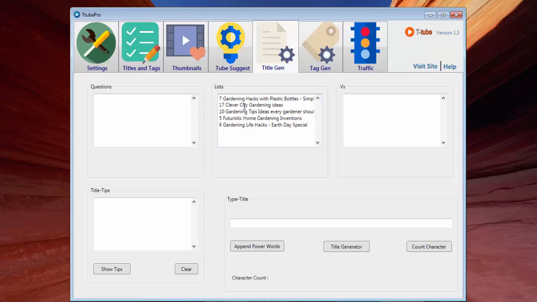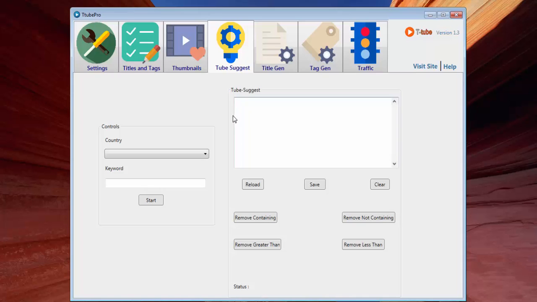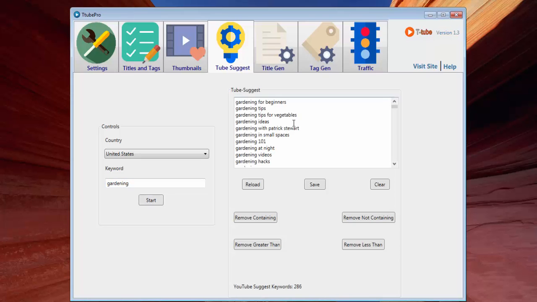And I will also do a search to see what type of phrases people are actually typing into YouTube using the tube suggest feature of the software. Okay, so we found a total of 286 YouTube suggest keywords for the search phrase gardening in YouTube auto suggest.